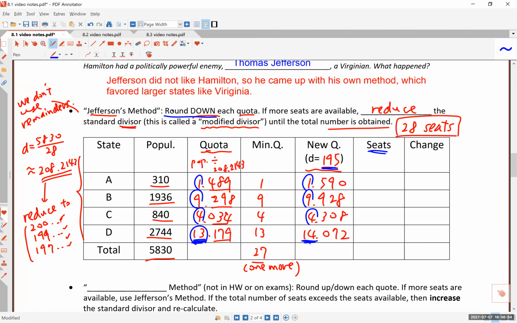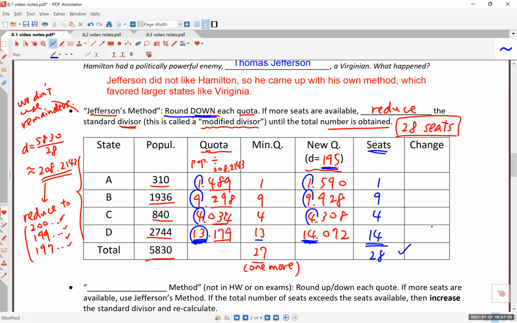So we round down each quota to the largest integer which does not exceed these numbers. So that's 1, 9, 4, and 14. Because this number went up by 1, we add up these numbers and you get 28. And that is the method by Jefferson.